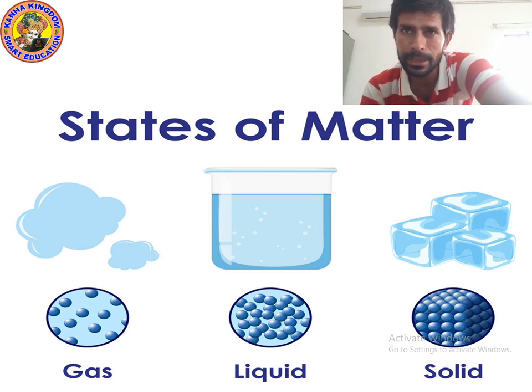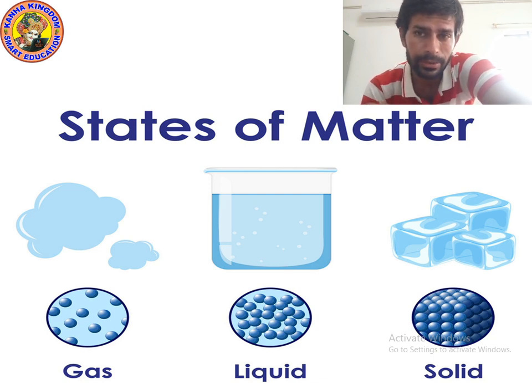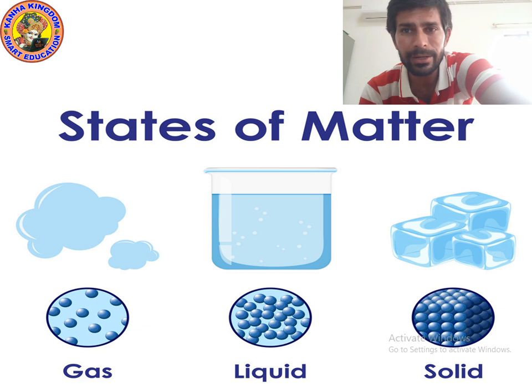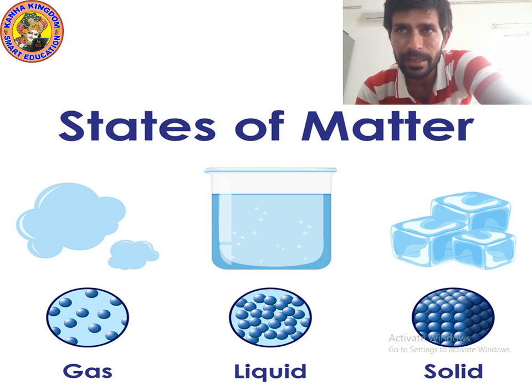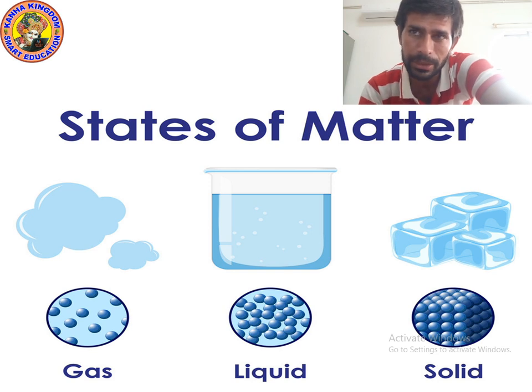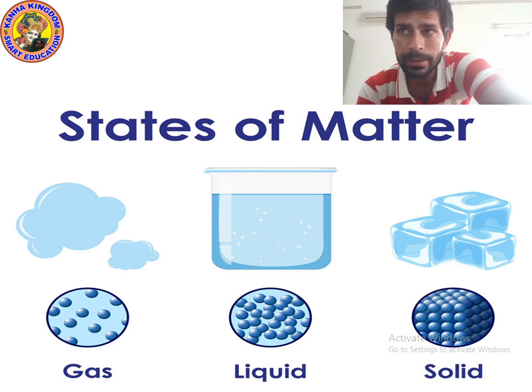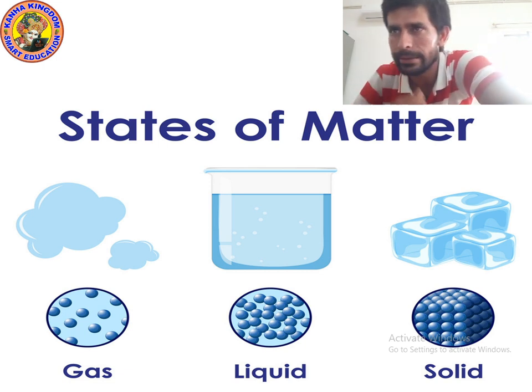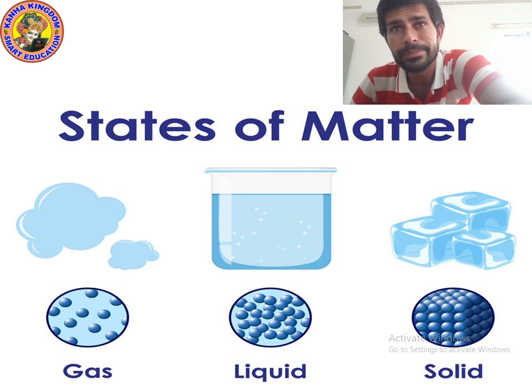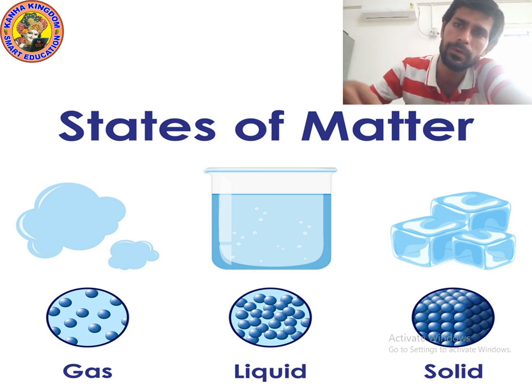As you can see in the picture, first look at the picture of gas. In gas you can see blue color circles. These are not blue balls, these are actually particles, and you can see that the particles are very far away from each other. Now look at the picture of liquid. The particles are near, but not too far apart. Look at the picture of solid. The particles are very near to each other, and there is no space, no gap. So these are solid, liquid and gas. I hope you understood. Now let's move on to the next point.